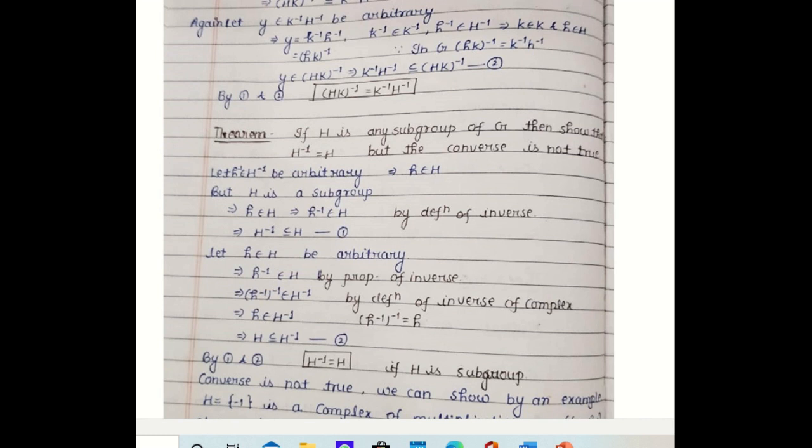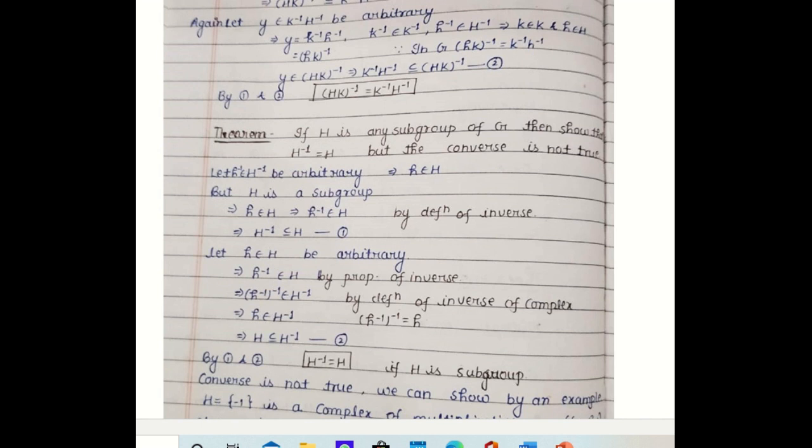Now let small h belonging to capital H be arbitrary. So this implies small h inverse belongs to capital H inverse, by the property of inverse. So (h inverse) whole inverse belongs to capital H inverse. (h inverse) whole inverse, by the property of a group, will be equal to h. So small h belongs to H inverse. We have taken small h from capital H and shown that small h belongs to H inverse. So this implies capital H is contained in capital H inverse. So by combining 1 and 2, we have H inverse is equal to capital H.